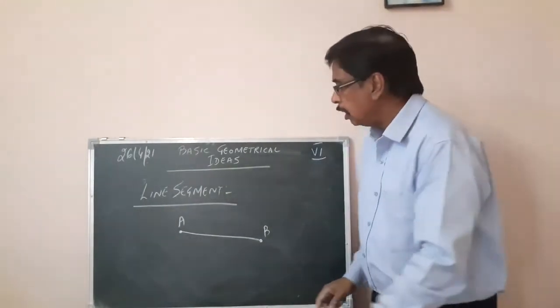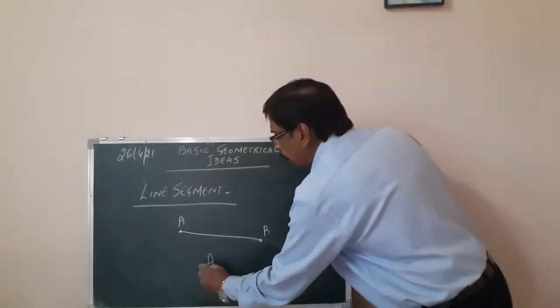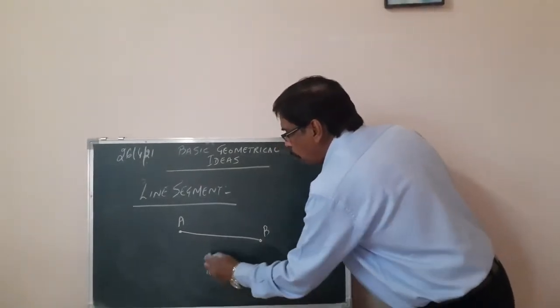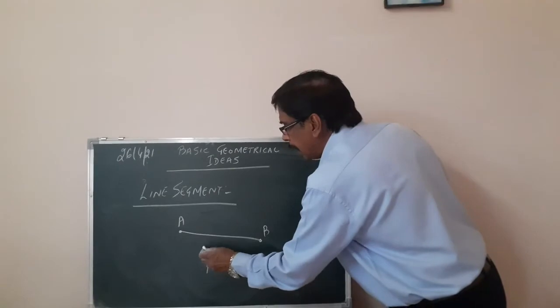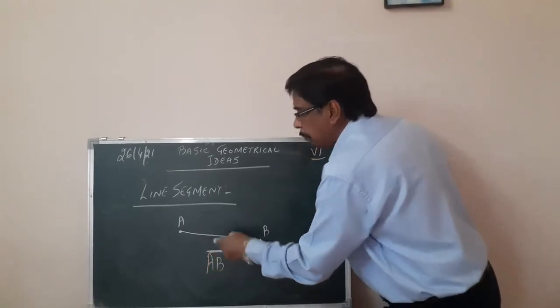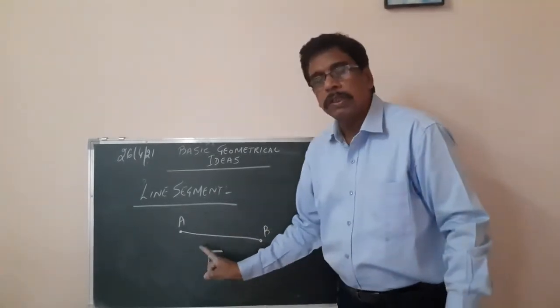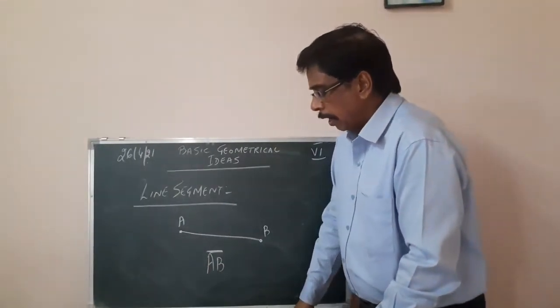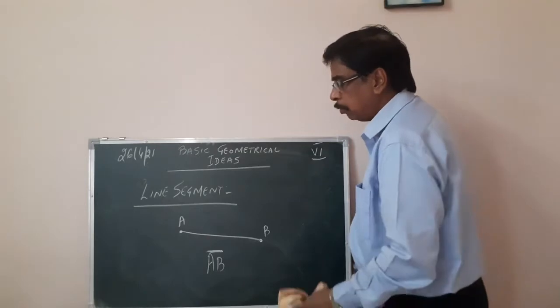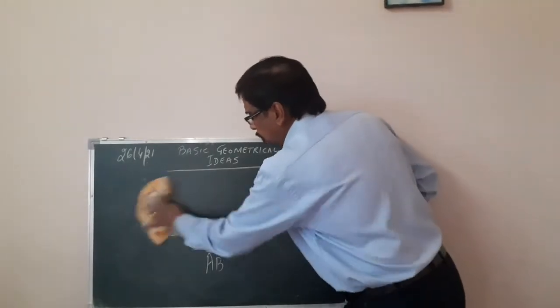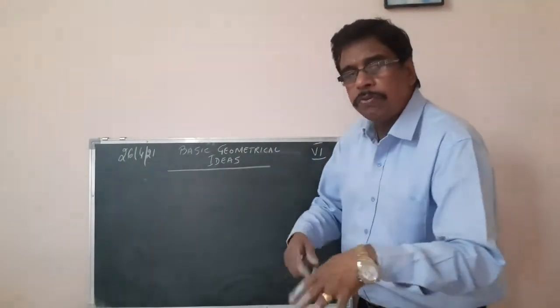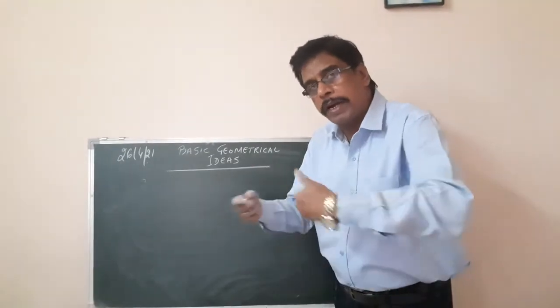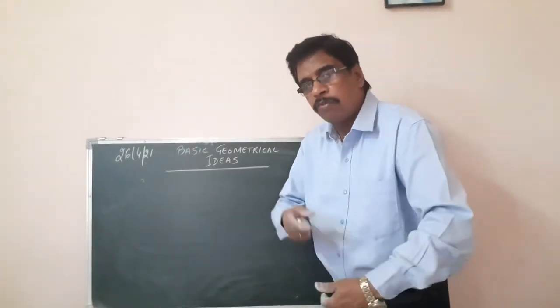The line segment is denoted by line segment AB, or we can mark it this way as line segment AB. This shows it is a line segment AB. I hope it's clear. Then we come to the next part after this, because this is just what I'm explaining, which you've already studied. So I'm just explaining first before I go ahead. You should understand these things before I go ahead.